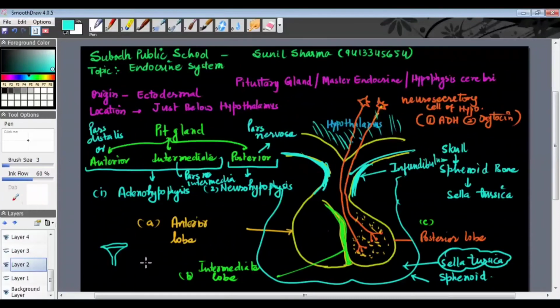Like in class 12, when we discuss the structure of the oviduct, there also I will use the same term infundibulum for the part of the oviduct which receives the ovum from the ovary. So infundibulum means a stalk-like or funnel-shaped structure, by which you can see here the pituitary gland is hanged into the sella turcica cavity. Got it?